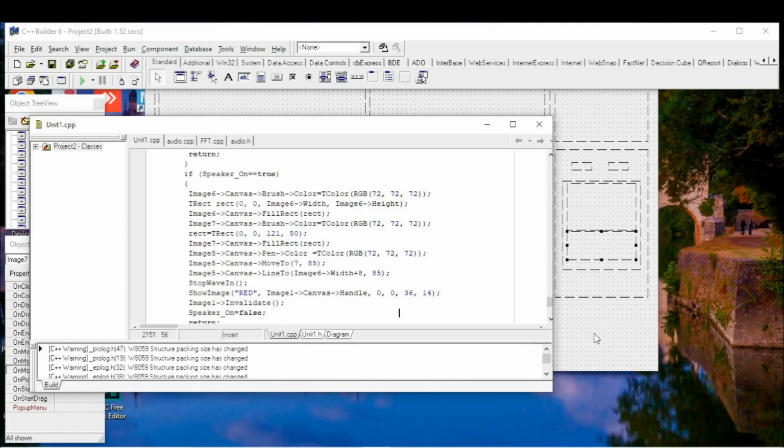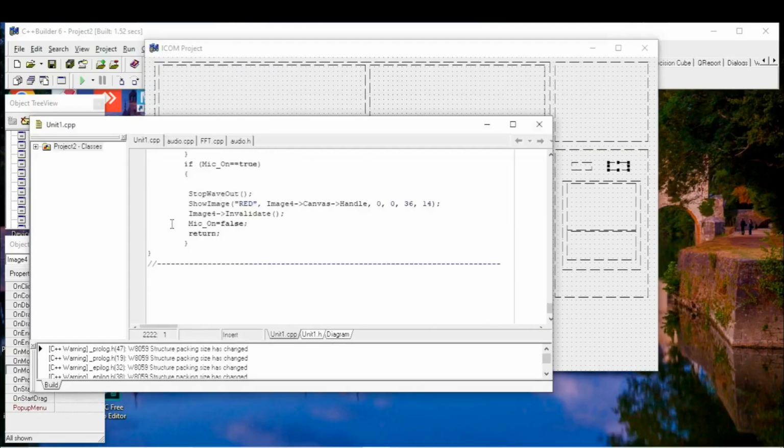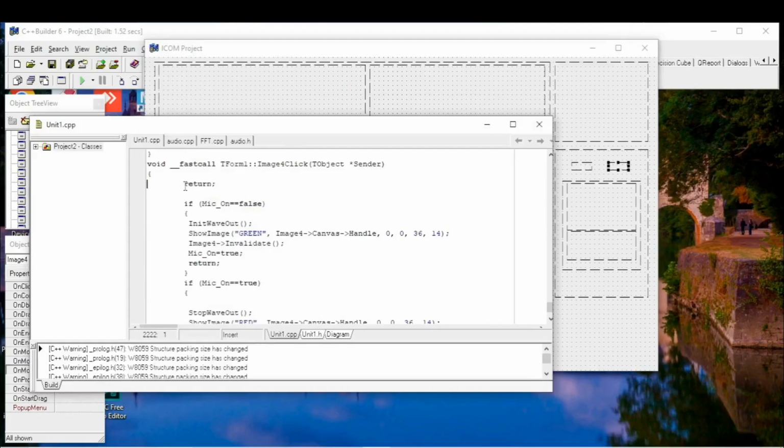To enable microphone, you just need to delete return in this function.